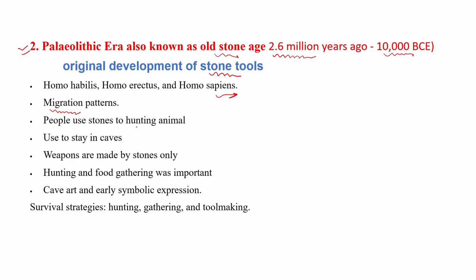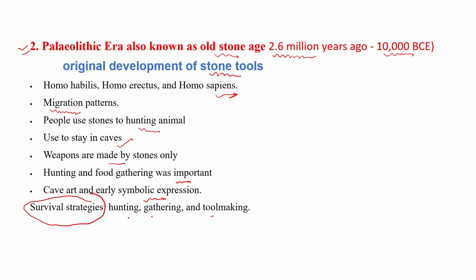People used stones to hunt animals only. So that time, the Paleolithic age, people used stone to hunt animals. They used to stay in caves. Weapons were made by stone only. Hunting and food gathering was an important part. Cave art and early symbolic expression were found, and the main surviving strategy of the humans was hunting, gathering, and tool making.